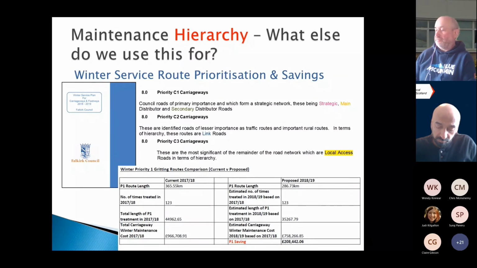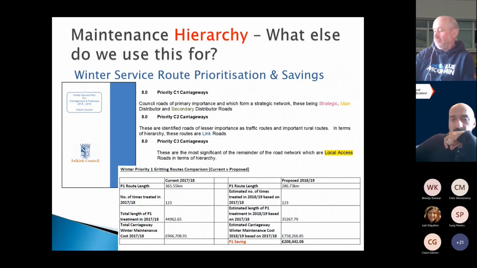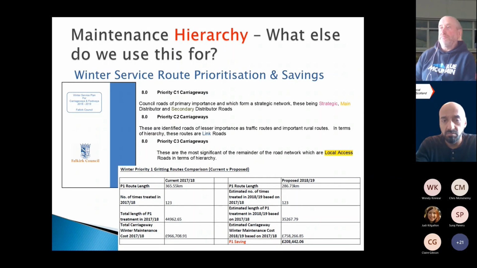We even got to the stage of using our hierarchy for our winter maintenance. We were treating every road that you could ever possibly imagine that didn't need to be treated, to be perfectly honest with you. And we used our hierarchies to rationalize the way in which we undertake winter maintenance treatment. So you can see there in 2017-18, we treated 365 kilometres of carriageway on what was a P1 route.